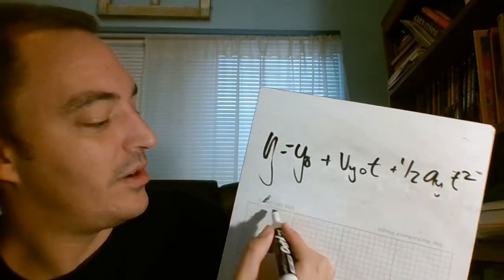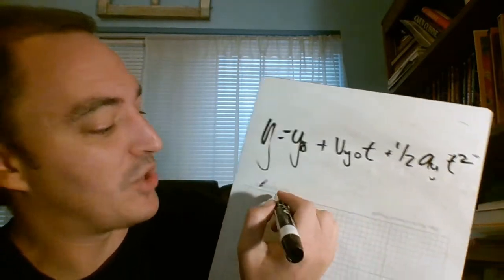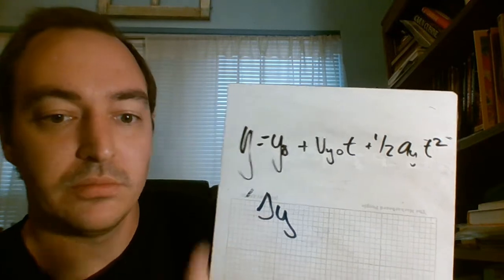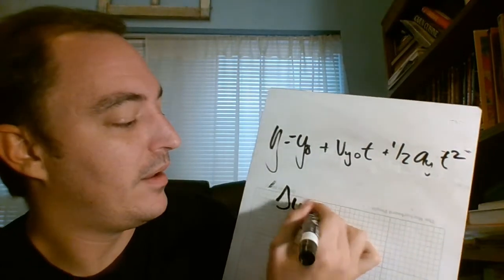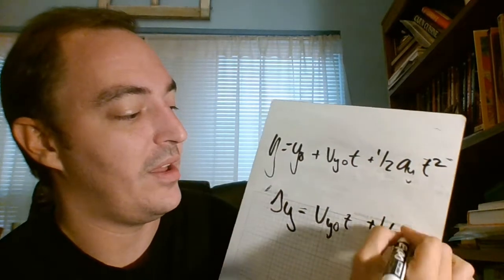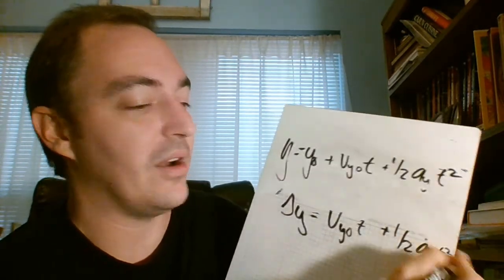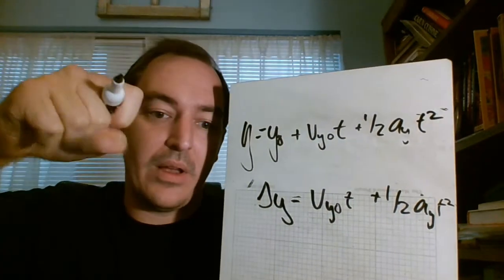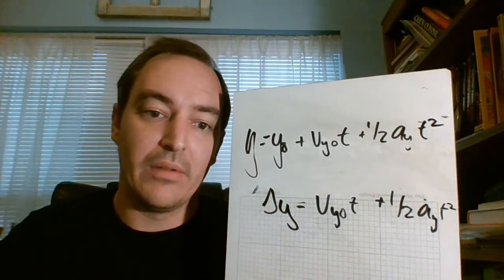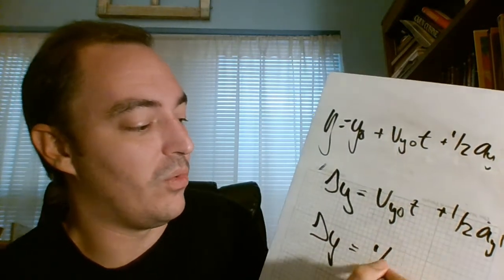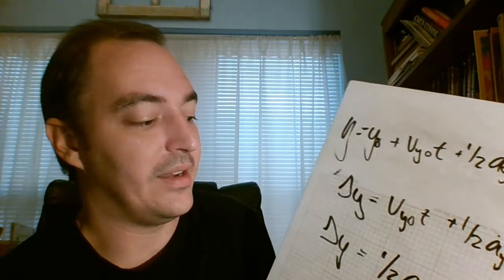So let's say that I want to do that, combination of those two things. I'm going to subtract my y over here, and I'm going to get delta y, and now that is, how far did I fall? Well, when I'm falling, right, so let's go v y naught t plus 1/2 a y t squared. Cool. So when I'm falling, I won't have this term because when I started, I wasn't originally moving, right? So let's say something is dropping. So I'm going to get this delta y is equal to 1/2 a y t squared.